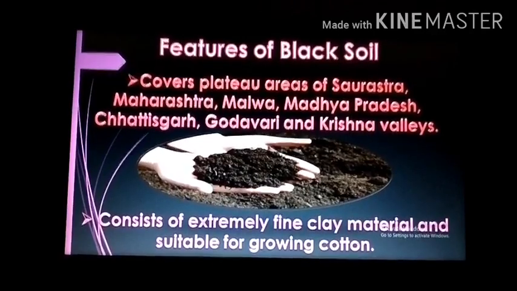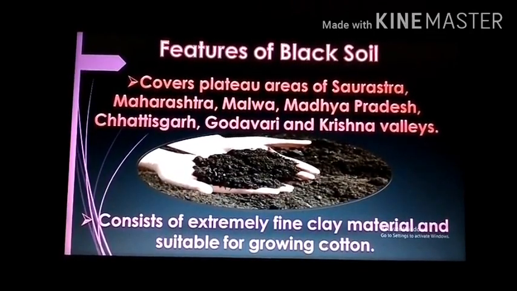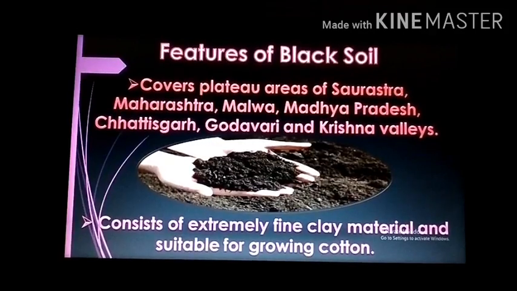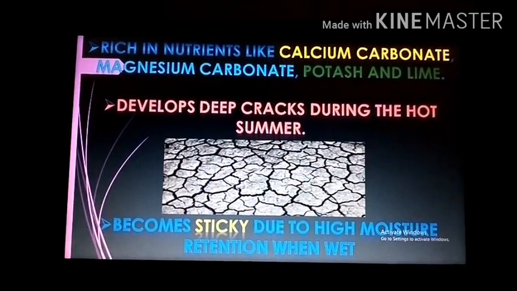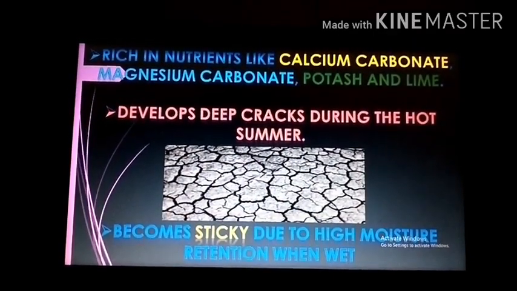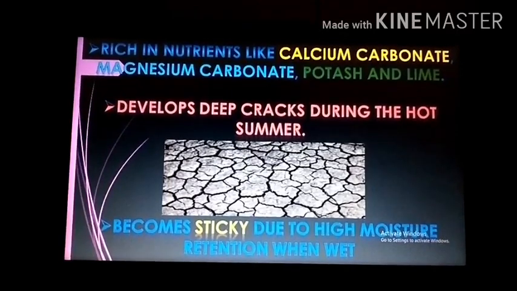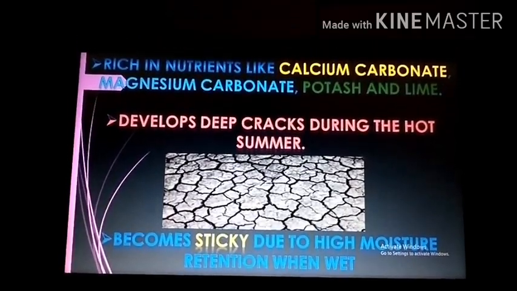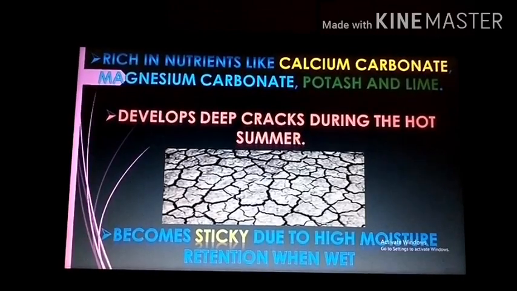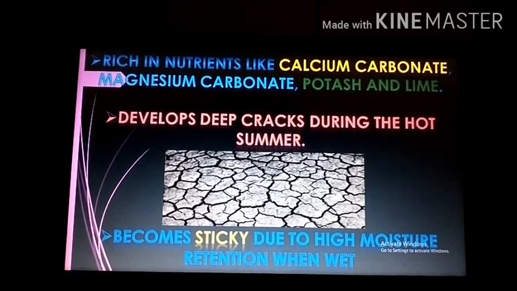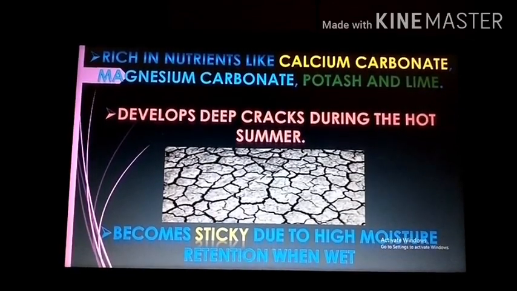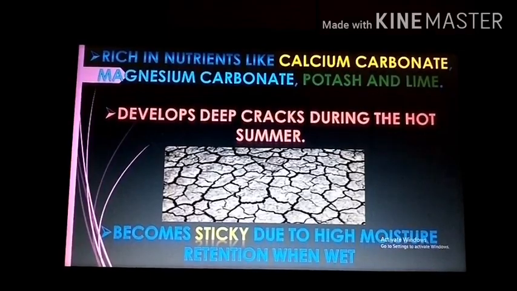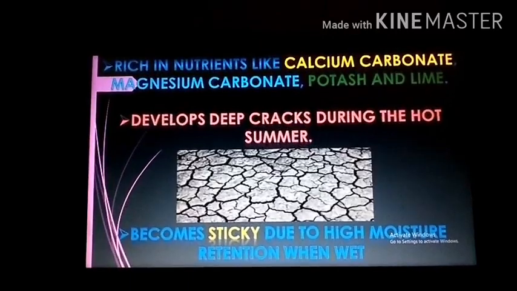The black soils are made up of extremely fine, that is clayey, material, which is well known for its capacity to hold moisture. In addition, they are rich in soil nutrients such as calcium carbonate, magnesium, potash and lime, and generally poor in phosphoric content. They develop deep cracks during the hot weather, which help in the proper aeration of the soil. These soils are sticky when wet and difficult to work on unless tilled immediately after the first shower or during the pre-monsoon period.